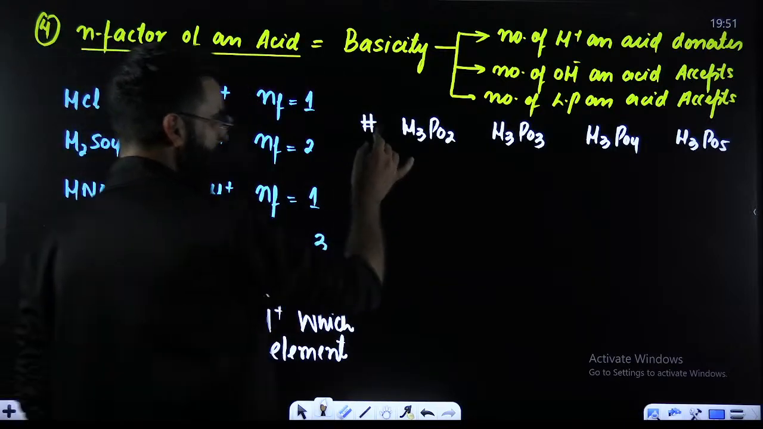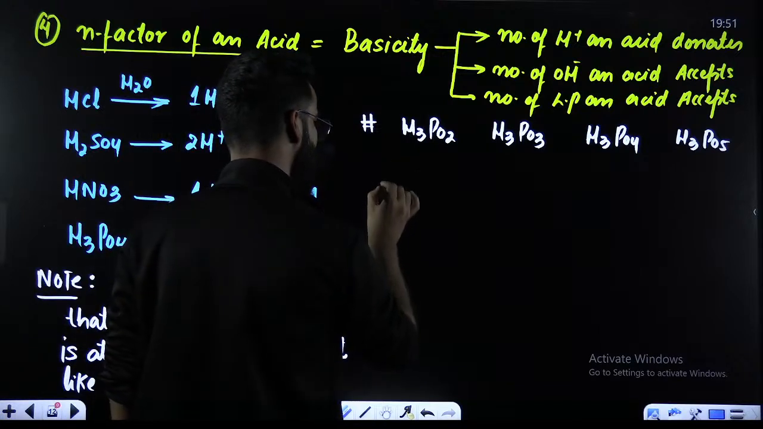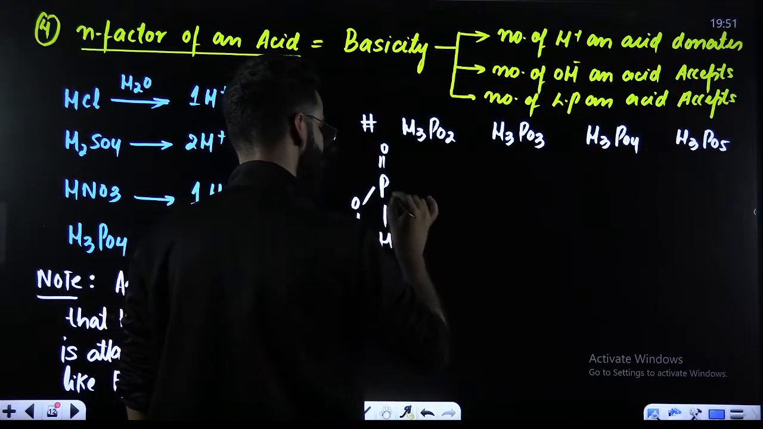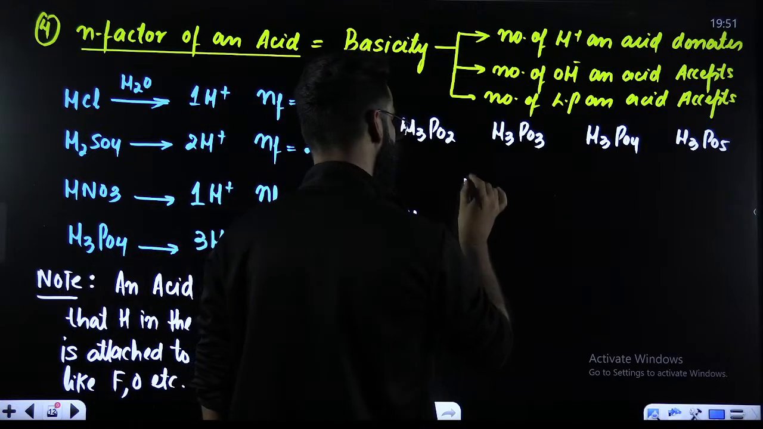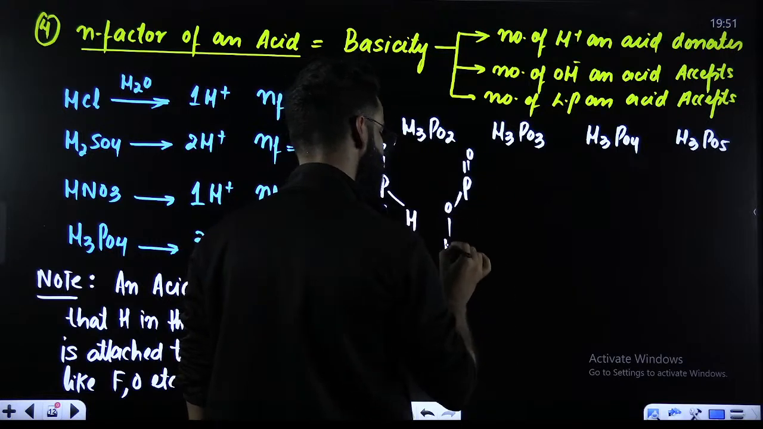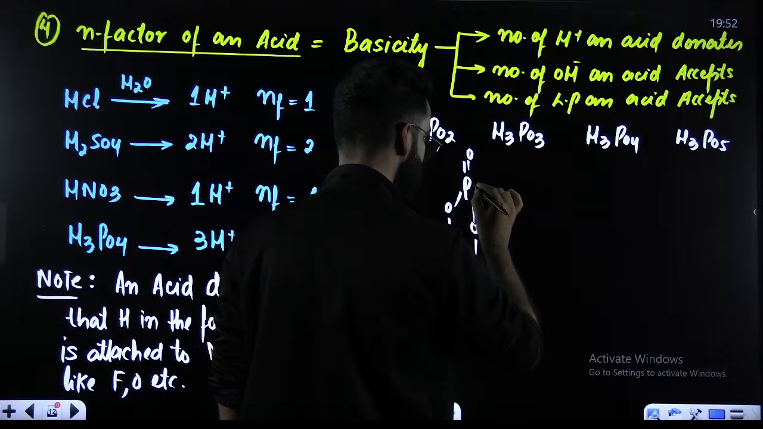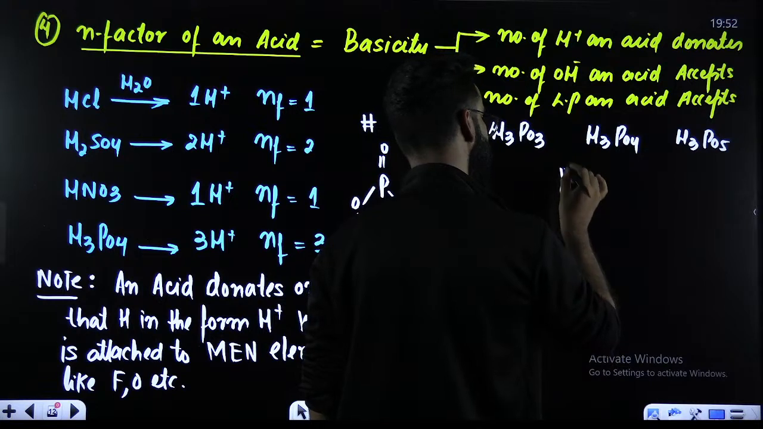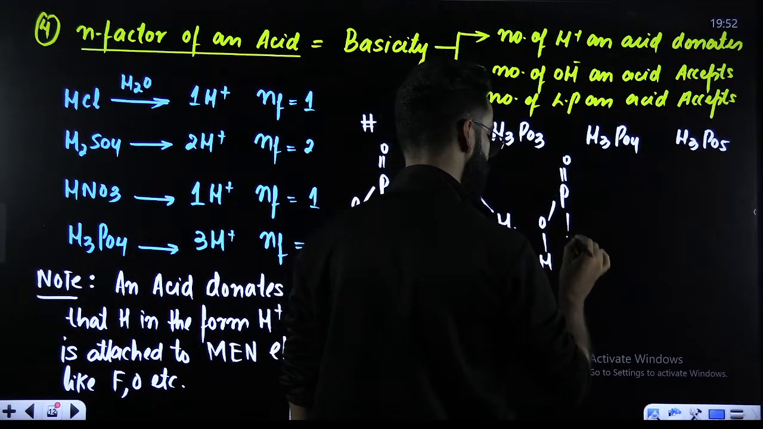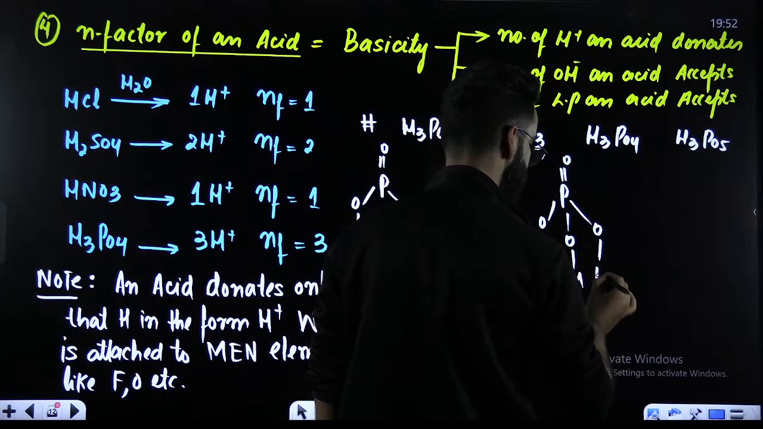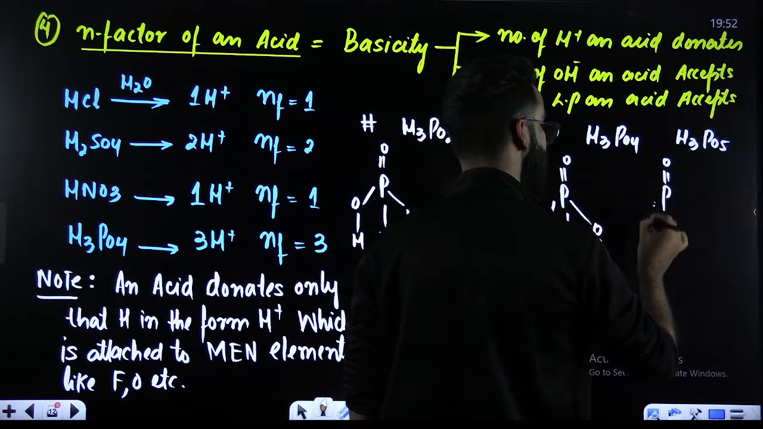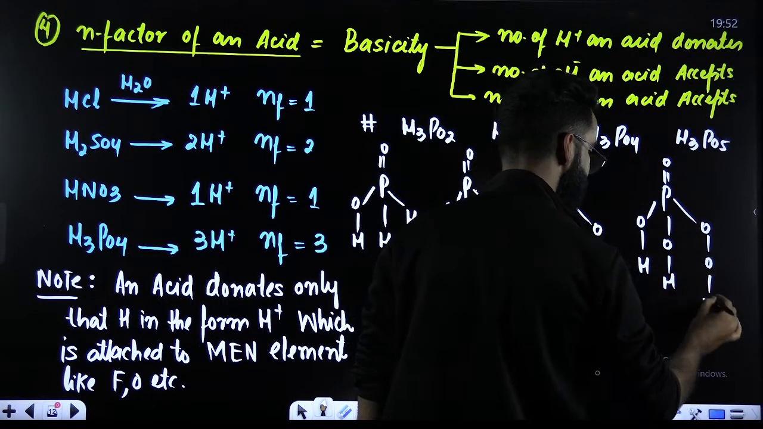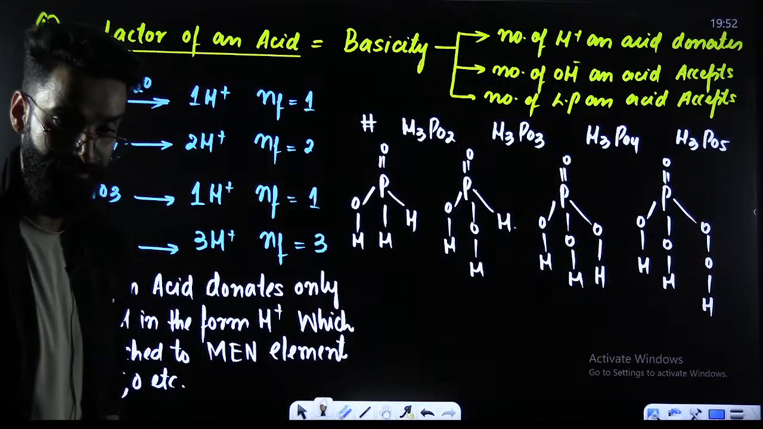Now, have a look over here. If you talk about the structure of your H3PO2, my dear students, I hope you remember, I have given you the structure of all of these. This is your H3PO2. This is the structure of your H3PO3. Similarly, this is the structure of your H3PO4. I hope you remember in the last session we discussed this. And this is the structure of your H3PO5. I have drawn all these structures again.